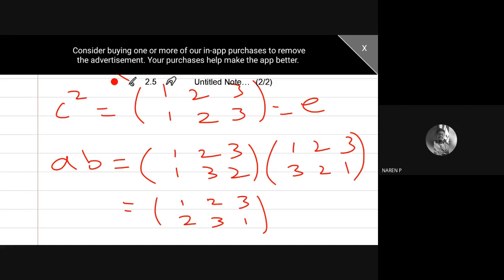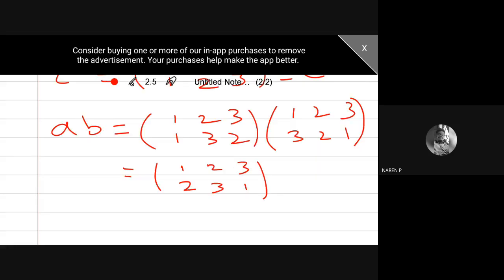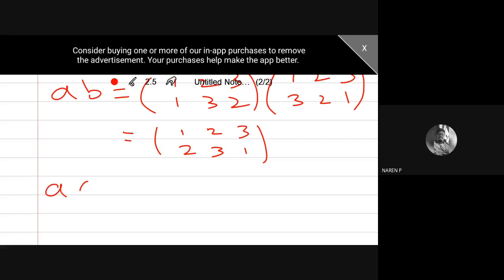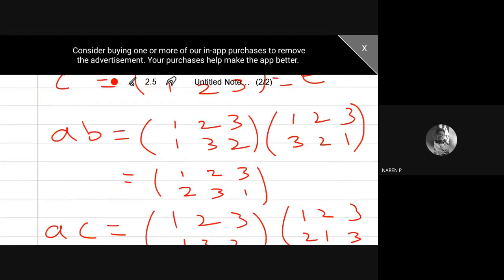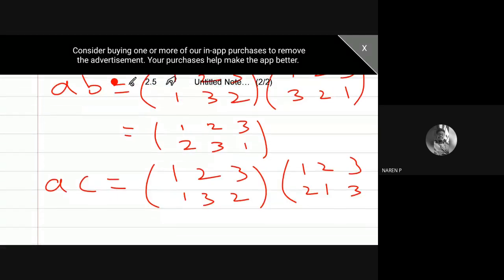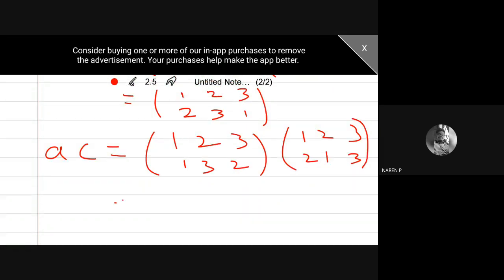Up to now I found E, A, B, C and AB. There are 5 permutations. We have one more permutation. Say, just try to find AC. What is your AC? 1, 2, 3, 1, 3, 2, then 1, 2, 3. What is your C? C means fixing 3. So 2, 1. So try to find the composition.